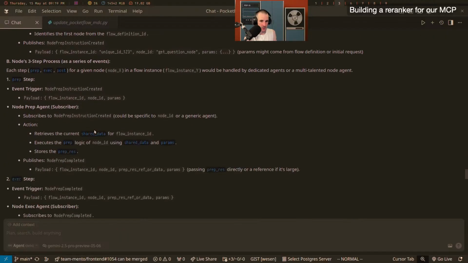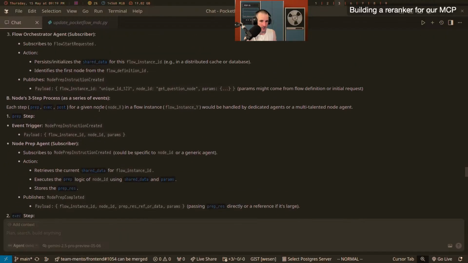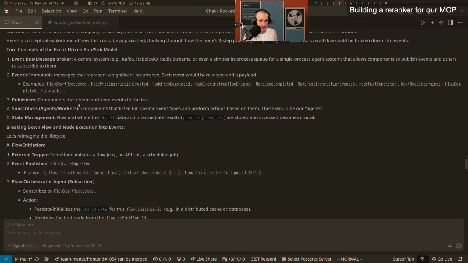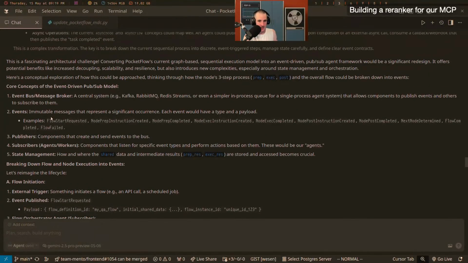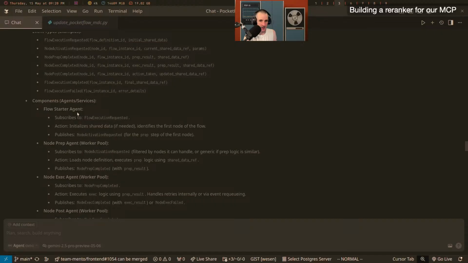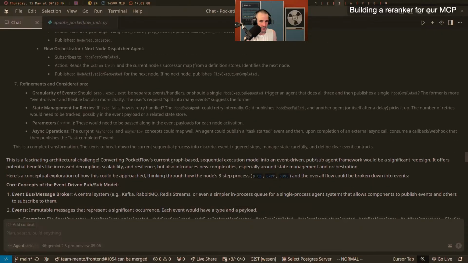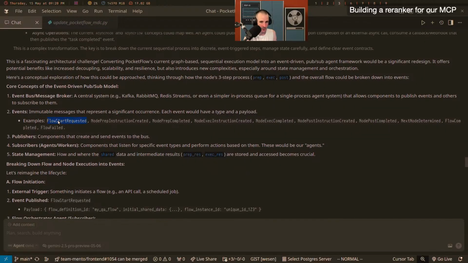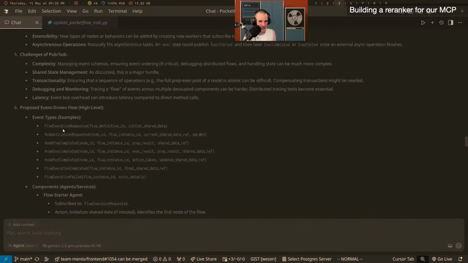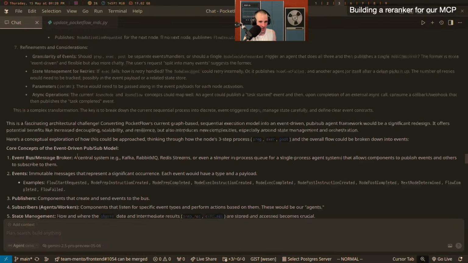start converting this to an event-driven system. If we then look at what comes out here, this is usually pretty close to what the thinking process is, but not always. You can see that flow execution requested is what comes out here. And I've seen this very much: the symbols change once they get into the normal output, and they change subtly. I don't know what that is. But I've seen this over and over again where it makes up variable names here and then they get changed over there.